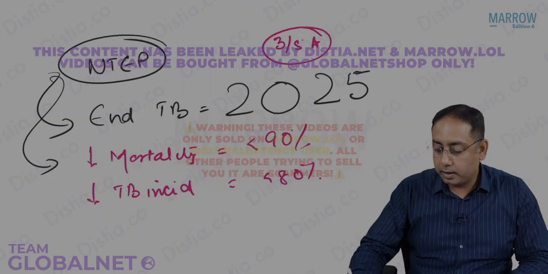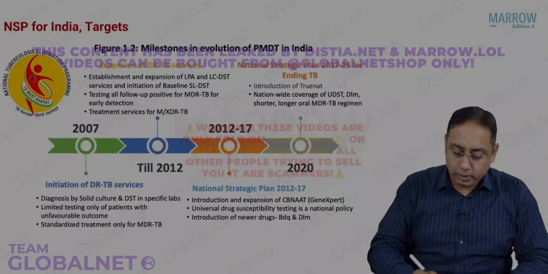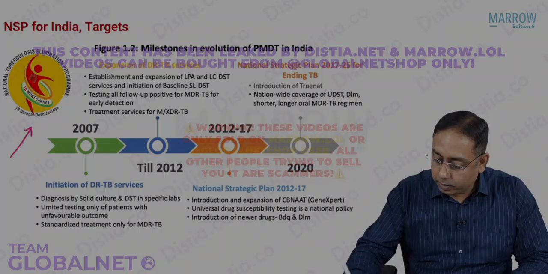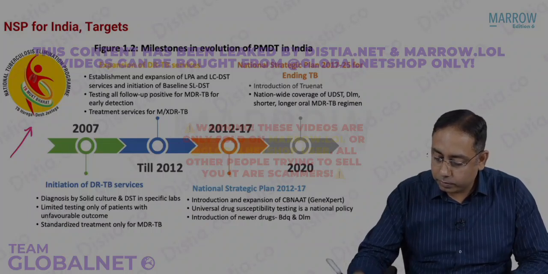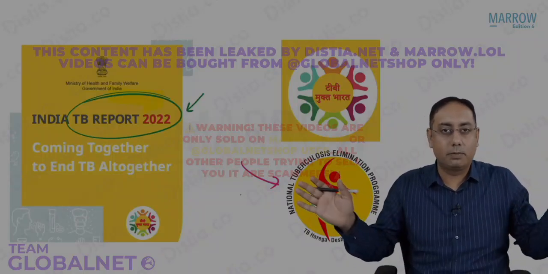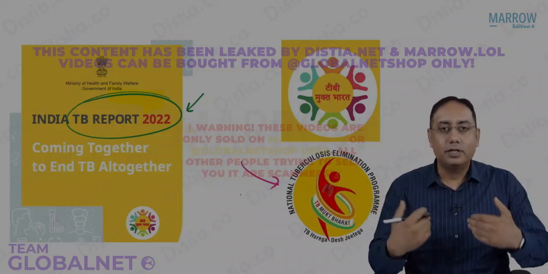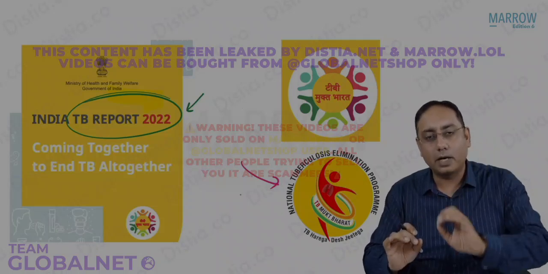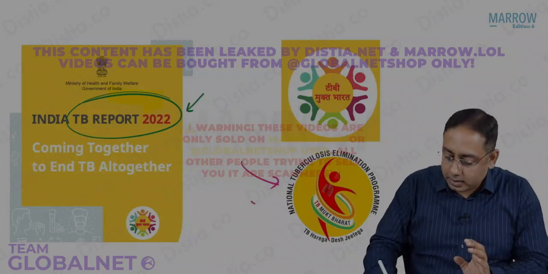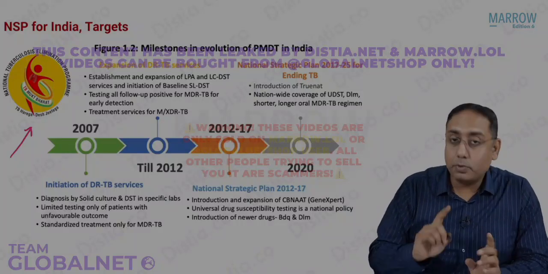What are the targets under NTEP, National TB Elimination Program? I would also like you to remember the new logo that we have. The new logo has a slogan. I don't know if you remember it from the previous slide that I showed you, this is the new logo that we have. It's in a circle. Earlier the logo was that person with all big hands and the person had a different color on the body. So the slogan was Pura Course Pakka Ilaj. But now the slogan is TB Harega, Desh Jeetega, and it is a circular logo. This is the new logo for us. So please note that was one point about the logo.